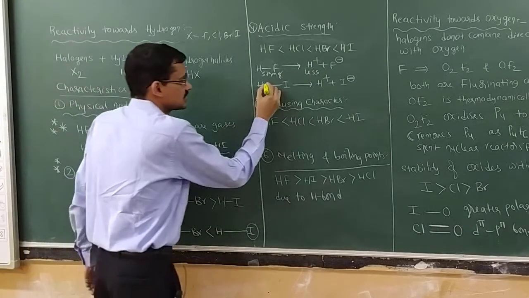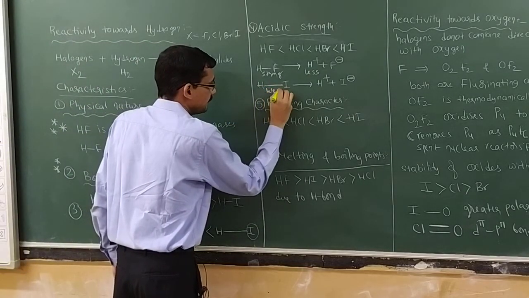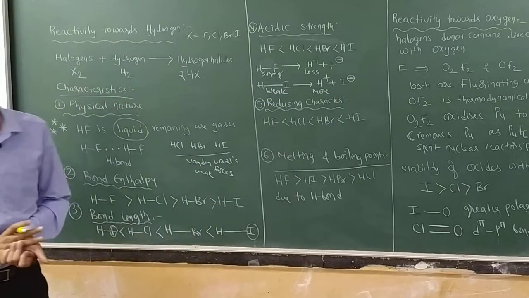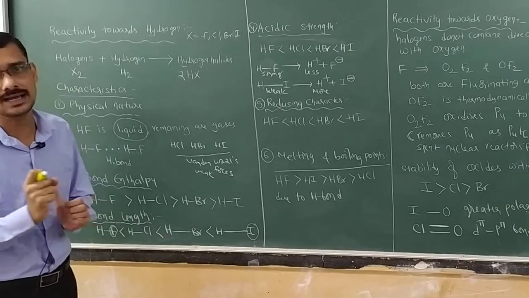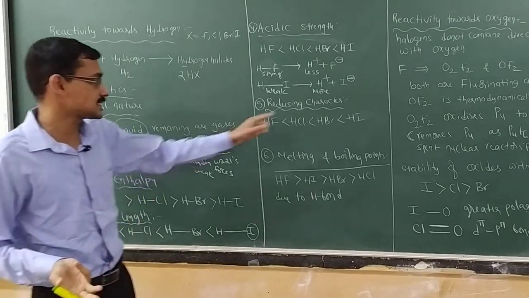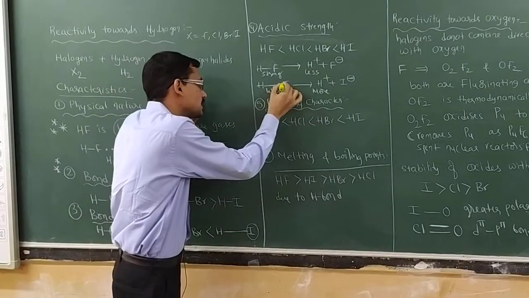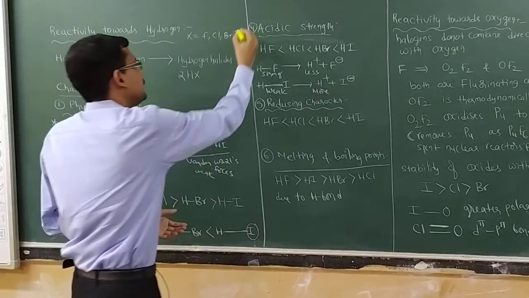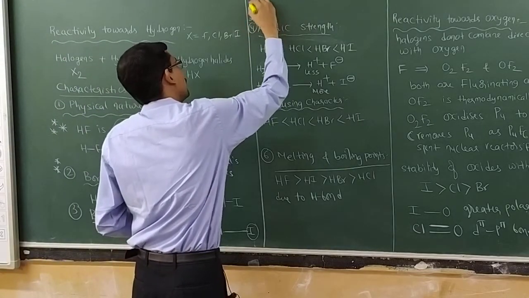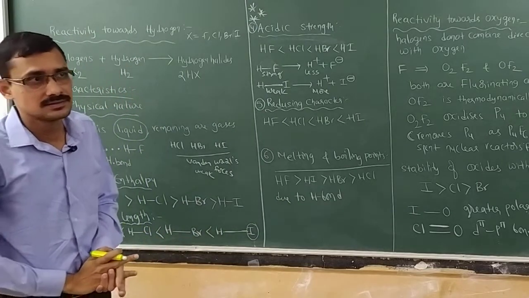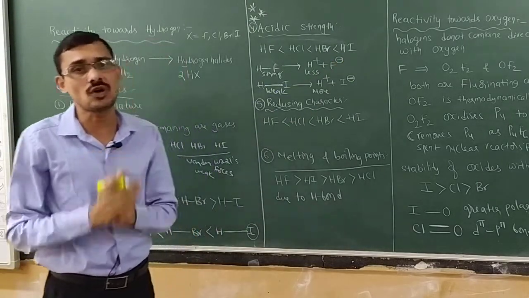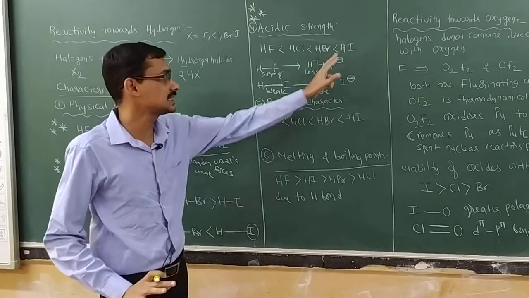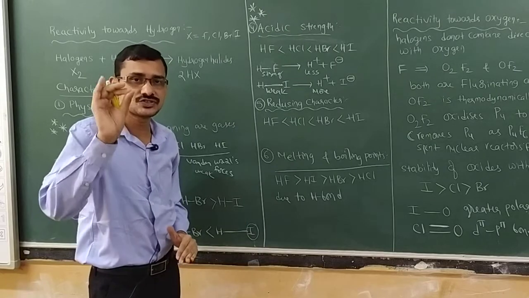In the case of HI, this bond is always very weak in nature. So we get more number of H plus. The substances which give more H plus ions are strong acids. Now, which will give more H plus ions? HI. Why? Because this bond is very weak, therefore readily we get H plus ions. This is a very important question: why is HF a weak acid compared with HI, and why is HI a strong acid? The reason is very simple, because of the bond strength. The bond strength in HI is less, therefore it is a strong acid.